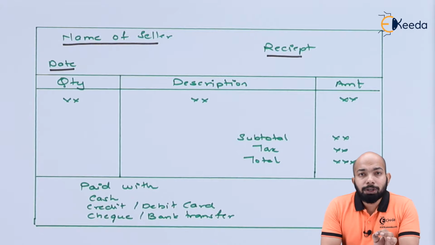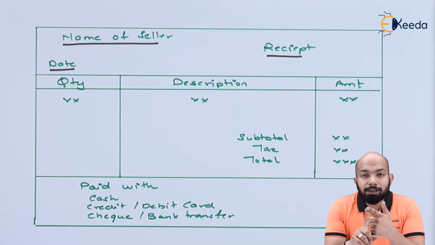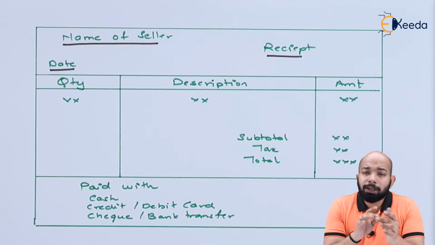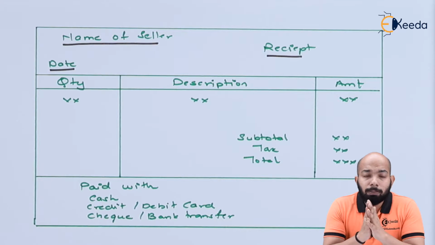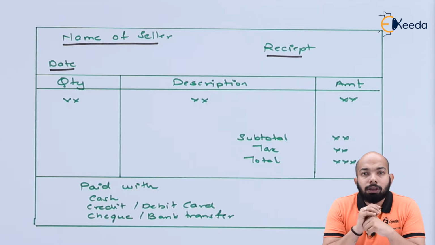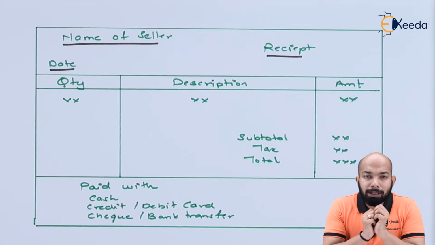Now, to give you information, a receipt is not just a sales receipt. It may be an acknowledgement receipt, it may be a payment receipt, it may be an account transfer receipt, any receipt. It may be a withdrawal receipt as well. Hence, there are different kinds of receipts that you can talk about. And hence, when we're talking about the details, this is the kind of format that will be common for each and every kind of receipt. It's just that the name will be changed. If it is a salary receipt, salary pay-in slip. If it is a withdrawal receipt, withdrawal receipt. If it is a payment receipt, payment receipt. Hence, the name will change, the format will remain the same.